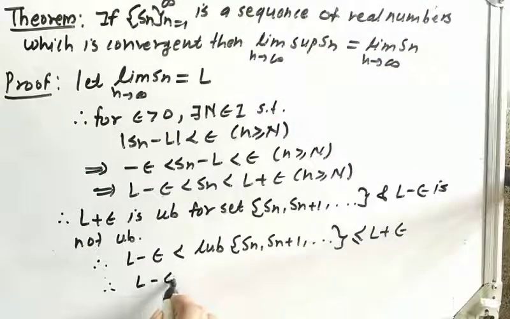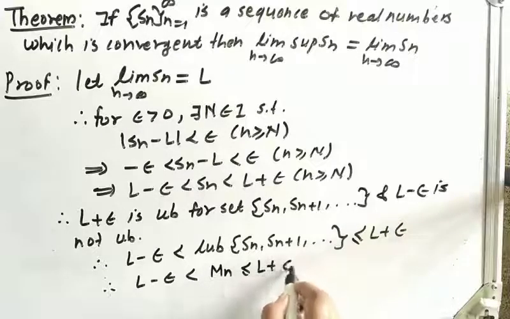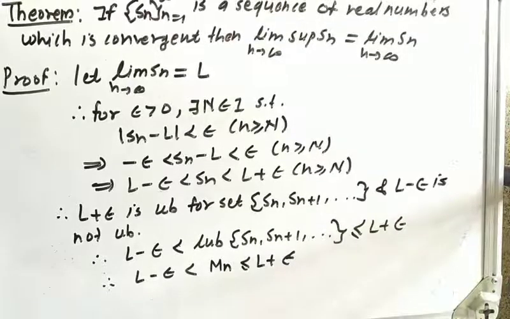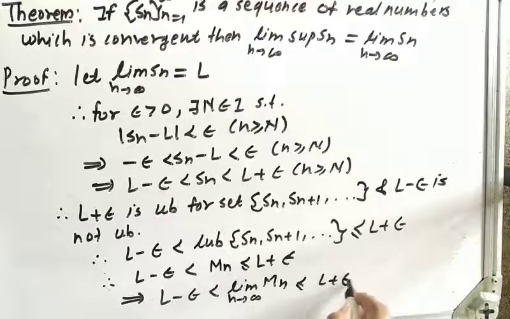We denote it by capital Mn. Therefore L minus epsilon less than Mn less than or equal to L plus epsilon. After taking limit, the inequality will be as it is. So this implies L minus epsilon less than the limit of Mn as n tends to infinity less than or equal to L plus epsilon.